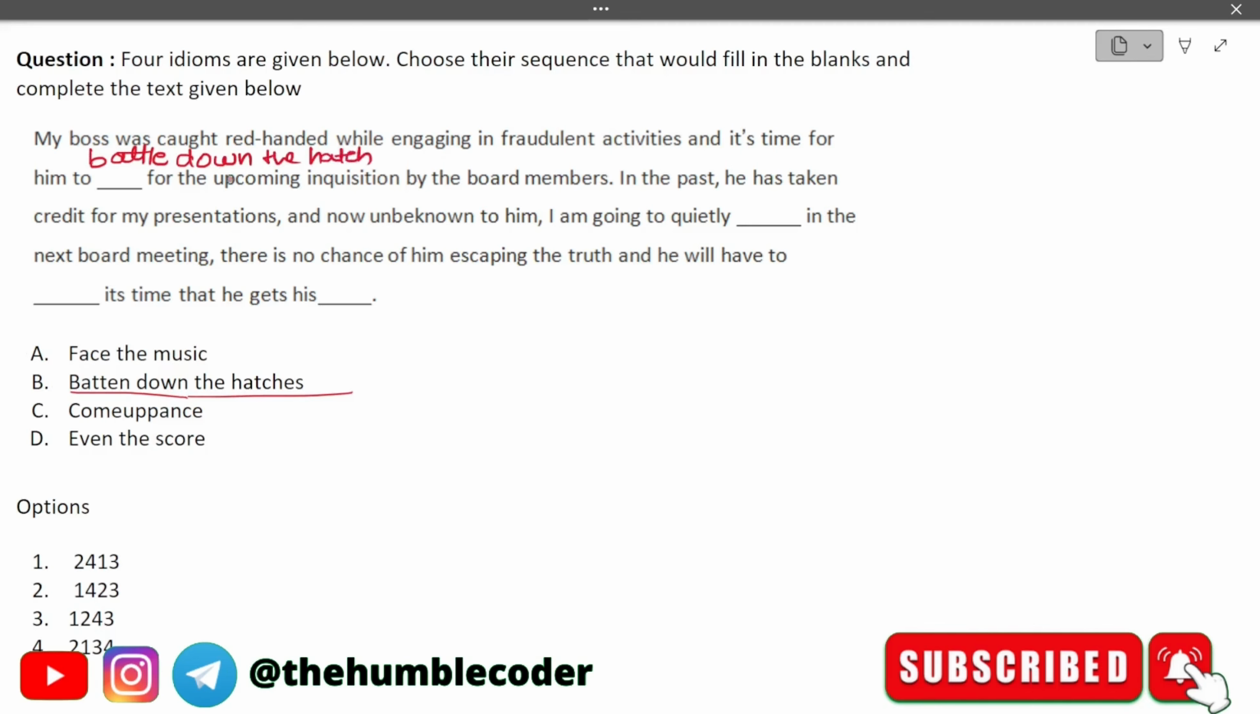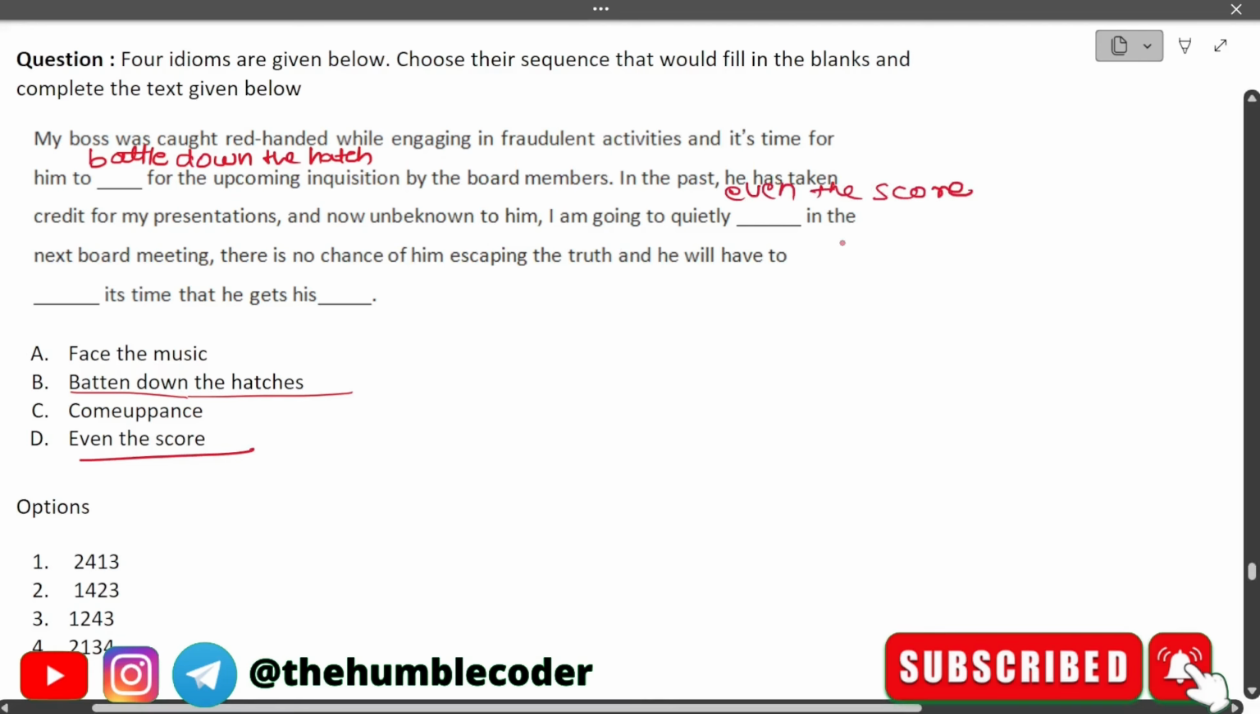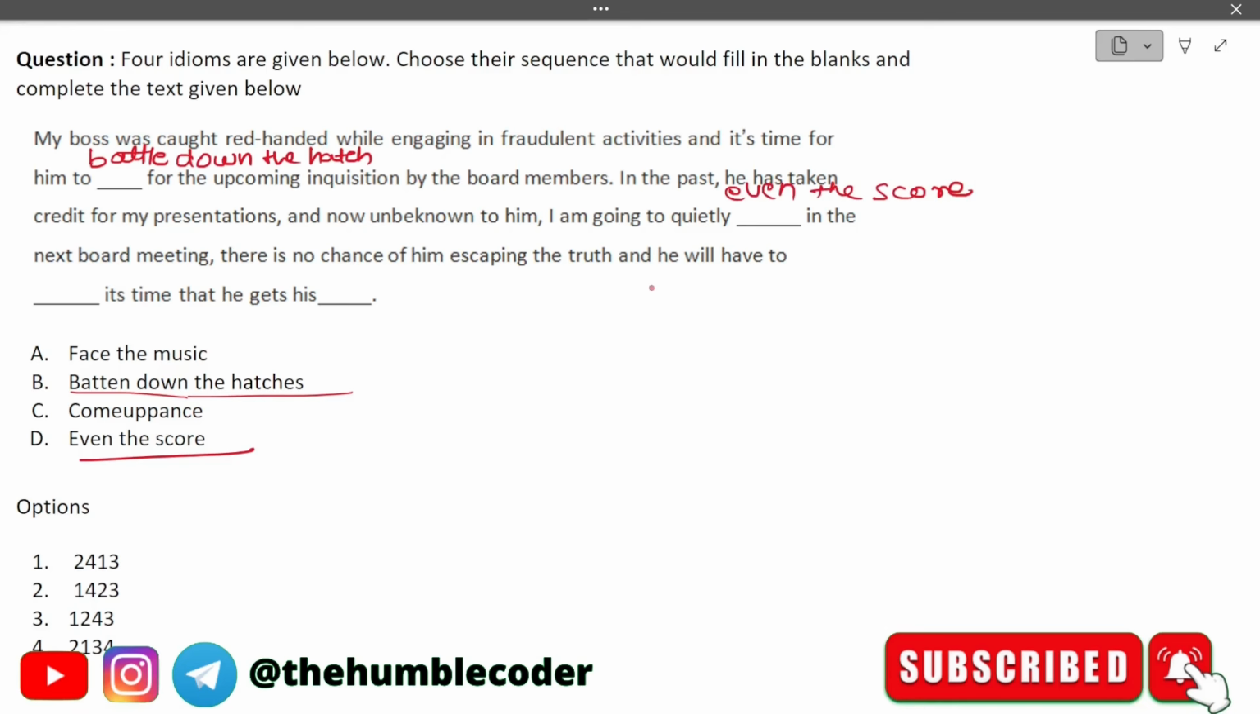It's time for him to battle down the hatches for the upcoming inquisition by the board members. In the past, he has taken credit for my presentation, and now, unbeknown to him, I am going to quietly even the score in the next board meeting. Which means I am going to quietly take revenge. As such, we can even say even the score. There is no chance of him escaping the truth, and he will have to face the music.